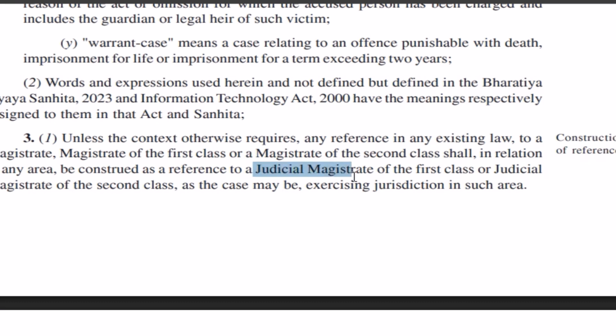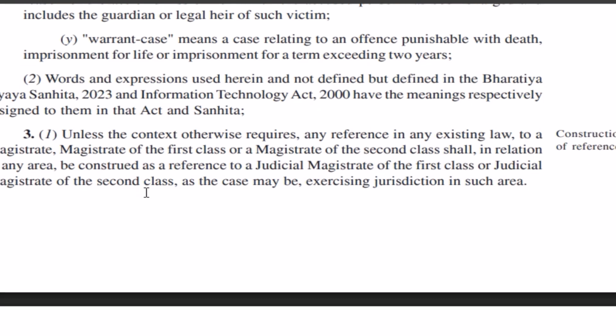Judicial magistrates are those magistrates who work judicially. They are categorized into two, JMFC and JMSC: judicial magistrate of first class and judicial magistrate of second class. They have to work within the prescribed area, within the powers which they have.